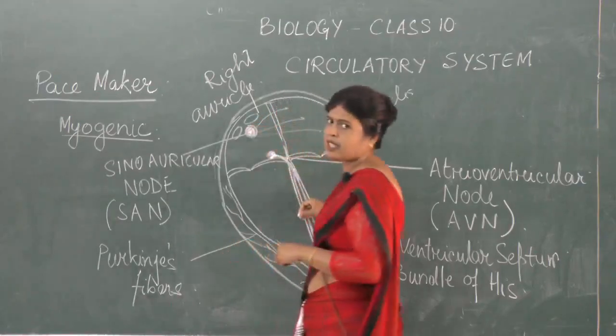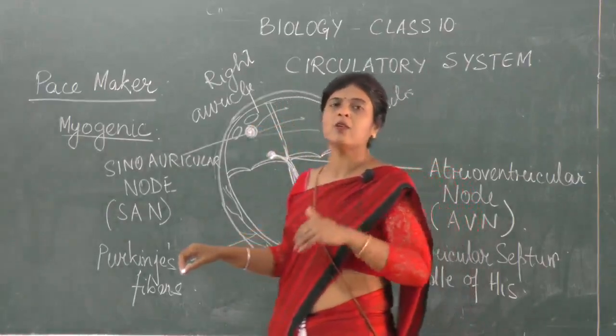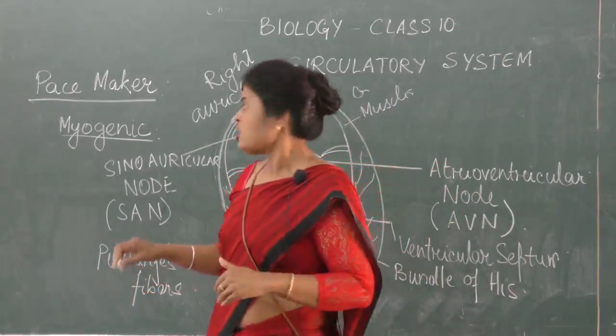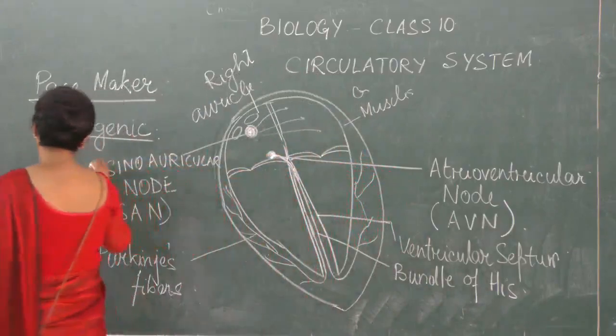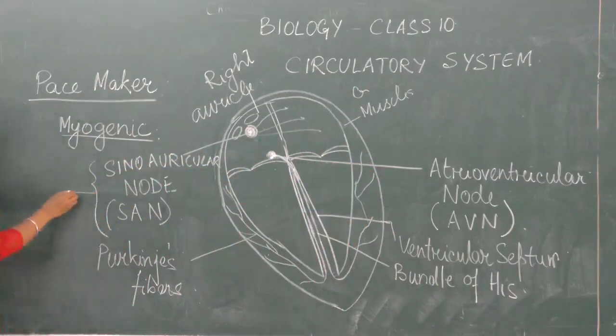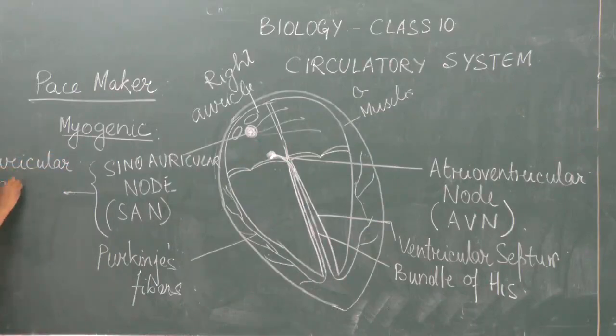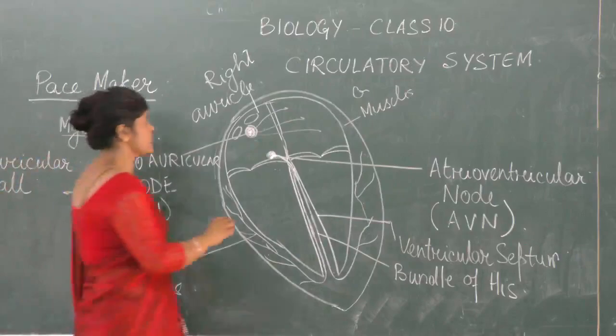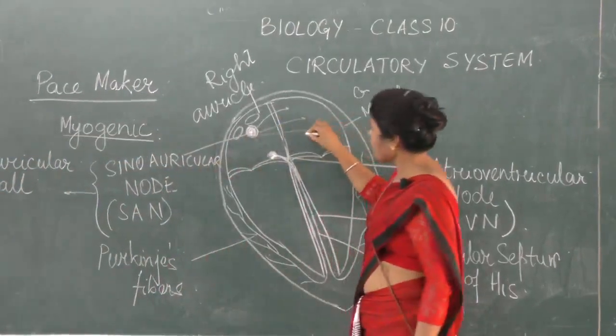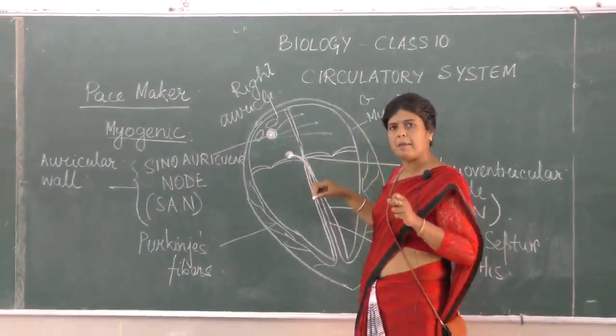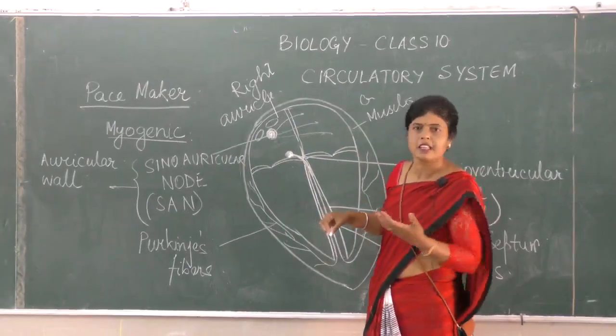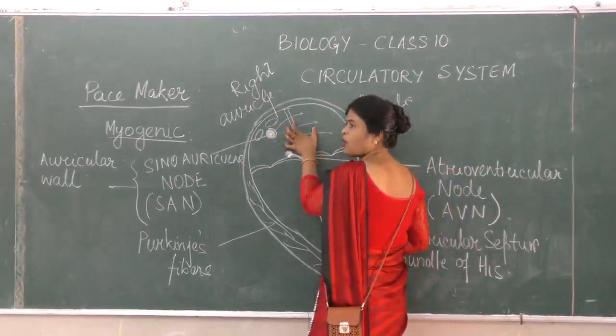It doesn't cross the auricular wall. It doesn't go into the ventricle. So the sino-auricular node is generating impulse, and the impulse is spread in the auricular wall, the walls of the left auricle and right auricle. So the muscles of the wall of the auricle receive the impulse, and what will happen if it is receiving the impulse? It will start to contract.